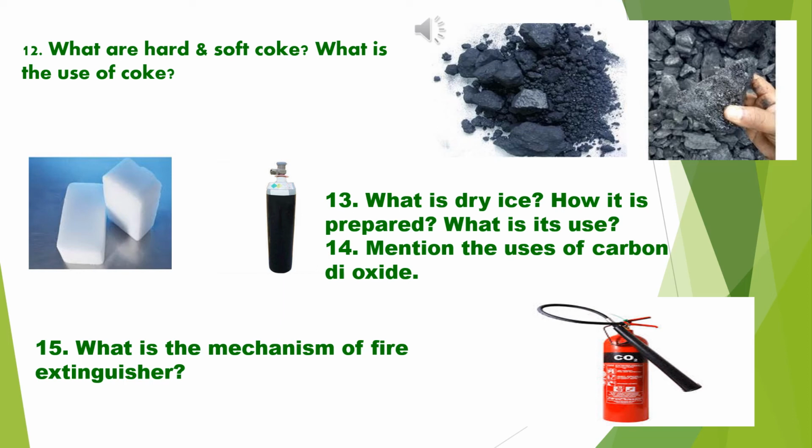See the diagrams of soft coke, hard coke. I have given the first diagram of question number 12, which is hard coke. Second one is soft coke. And the first diagram of question number 13 is dry ice.